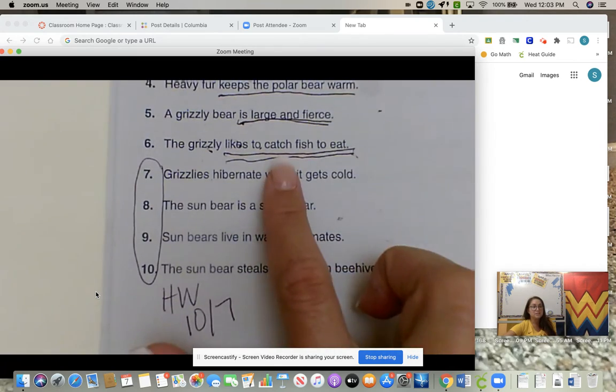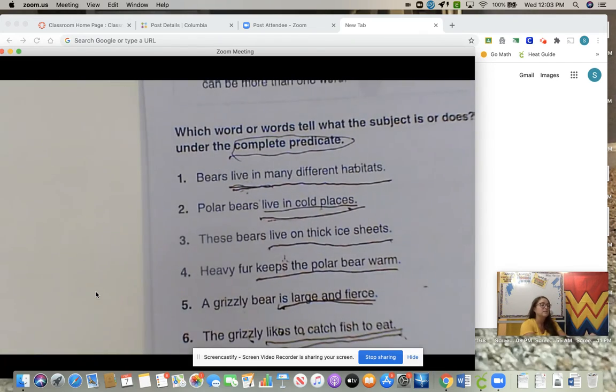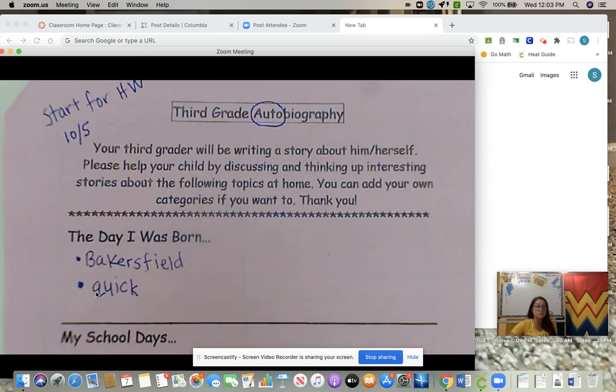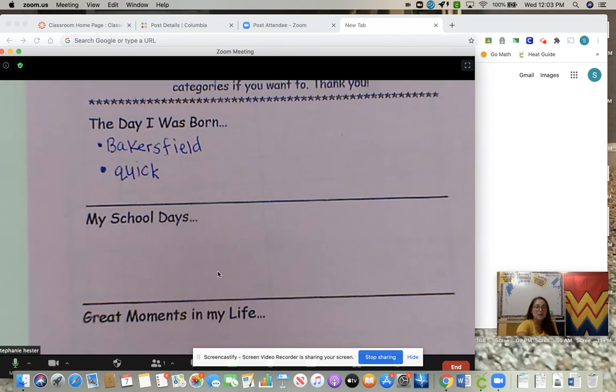And then you're going to finish 7, 8, 9, 10 for homework. Work on your science and read for 30 minutes. And then I want you to finish this autobiography notes, just the notes portion. We need to finish this today. All right, thank you so much.